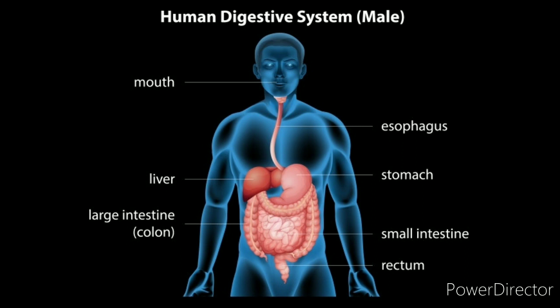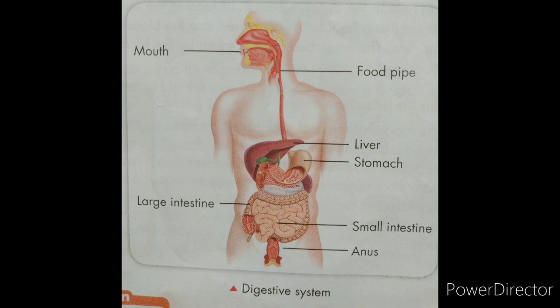So the first one, mouth. Mouth is the first thing in the digestion process. Digestion begins from the mouth. When we start chewing the food, our teeth break down the food into small pieces. The mouth consists of salivary glands.